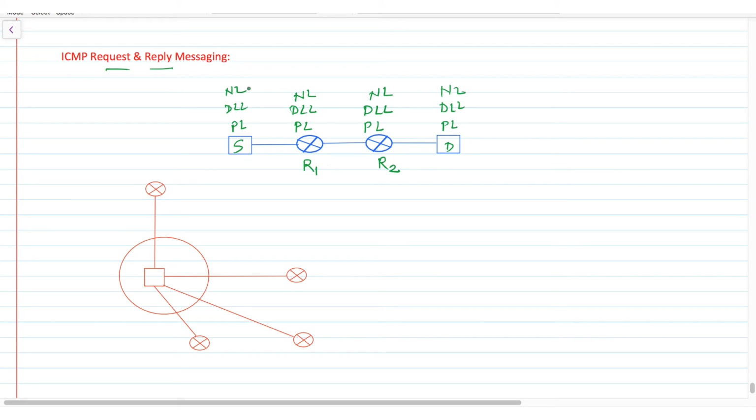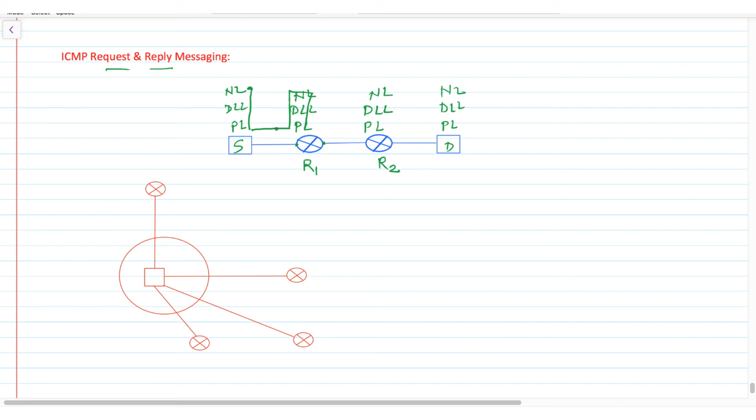So request and reply messaging is used to test whether the network layer of the destination and intermediate routers are working or not. It will simply send this request and this request travels from network layer, data link layer, physical layer. Then it will go to this router R1. On this router R1 again physical layer, data link layer, then network layer, then again data link layer, physical layer. As we know, on a router the number of physical layers and data link layers is equal to the number of interfaces. So here I am representing 2 interfaces, means there will be 2 physical layers, 2 data link layers and 1 network layer. Network layer is only 1 always.